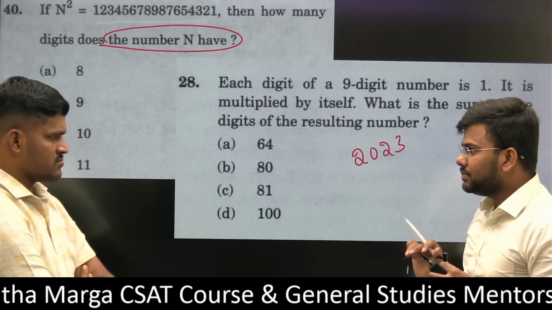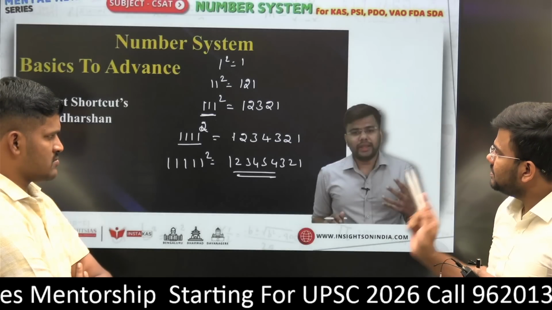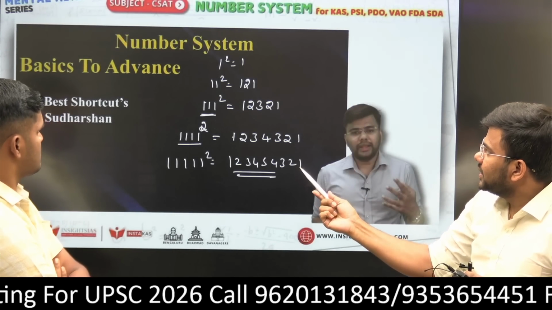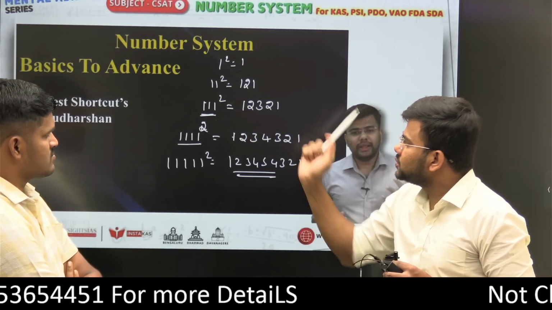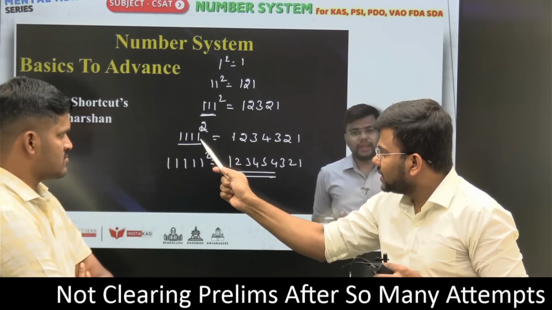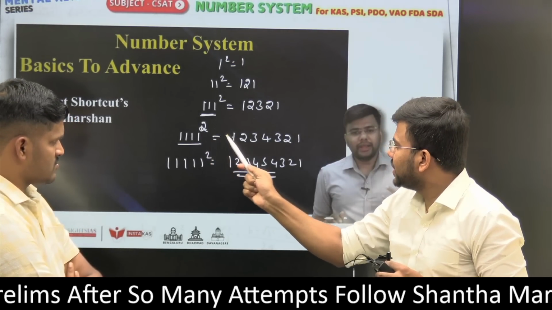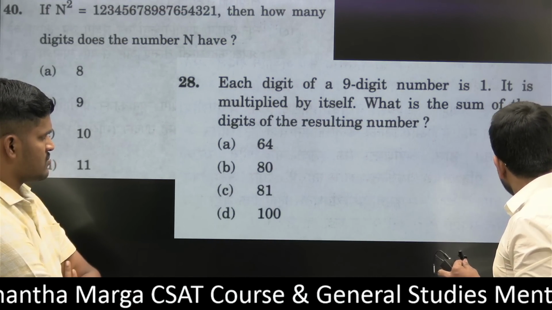What was that theme? If you have not gone through the question paper, it would have been difficult. This is Vedic mathematics, where 1 square is 1, 11 square is 121, 111 square is 1, 2, 3, 2, 1, and 1111 square is 1, 2, 3, 4, 3, 2, 1. This is the Vedic maths which we would be doing.